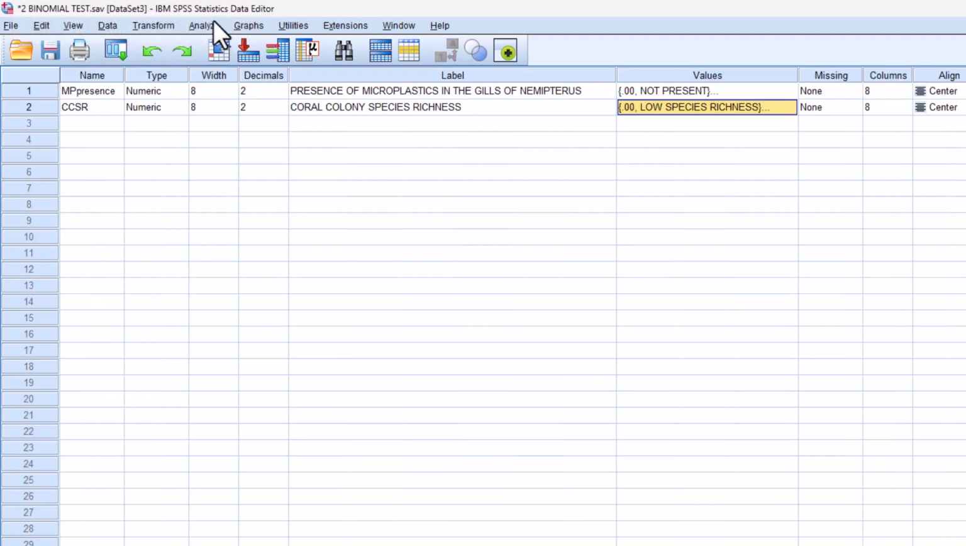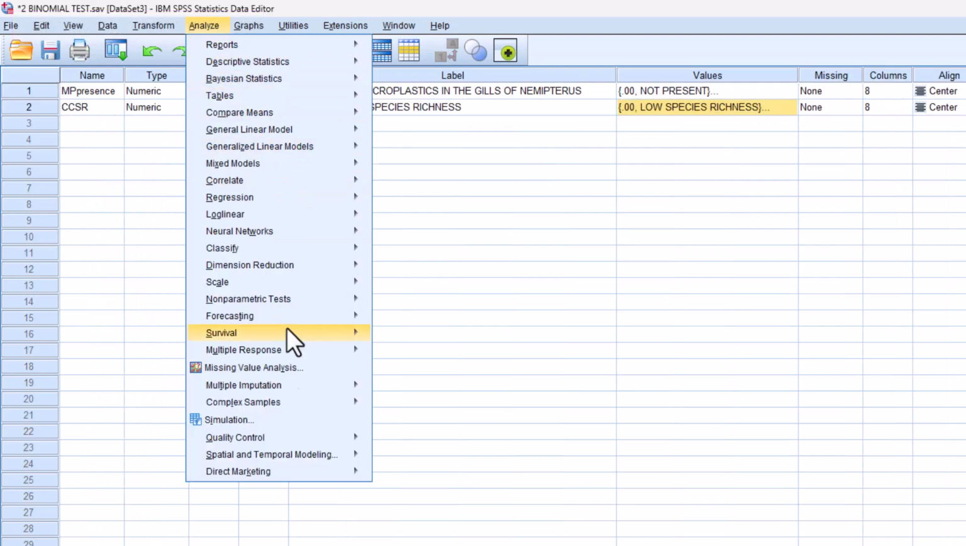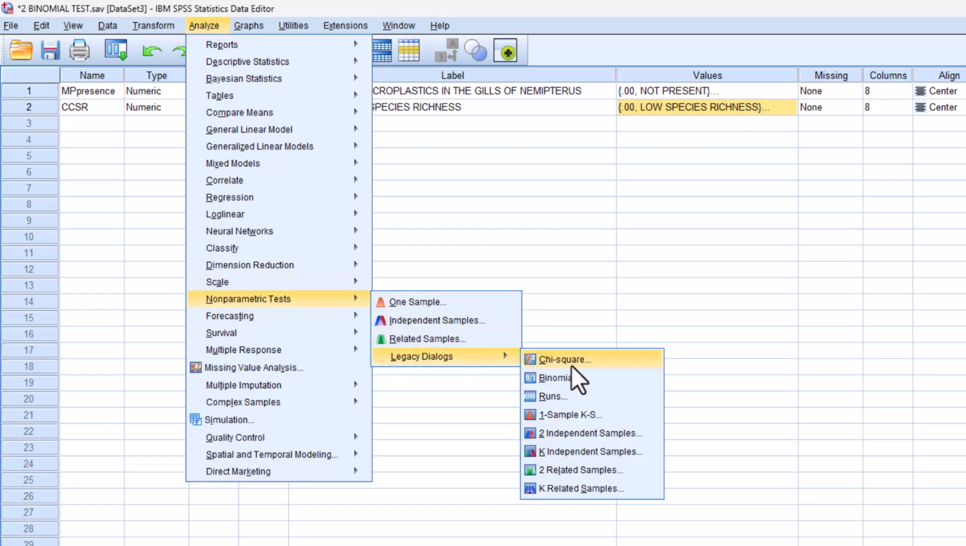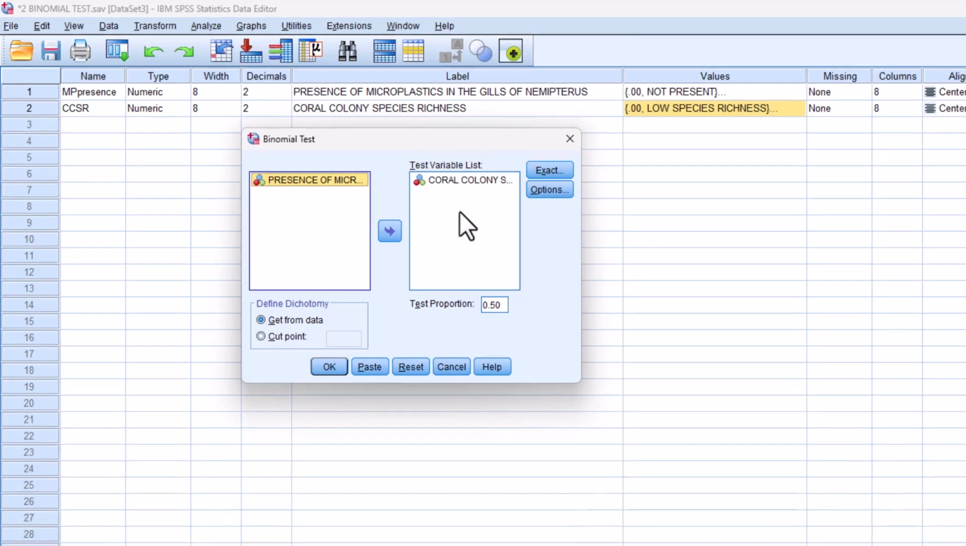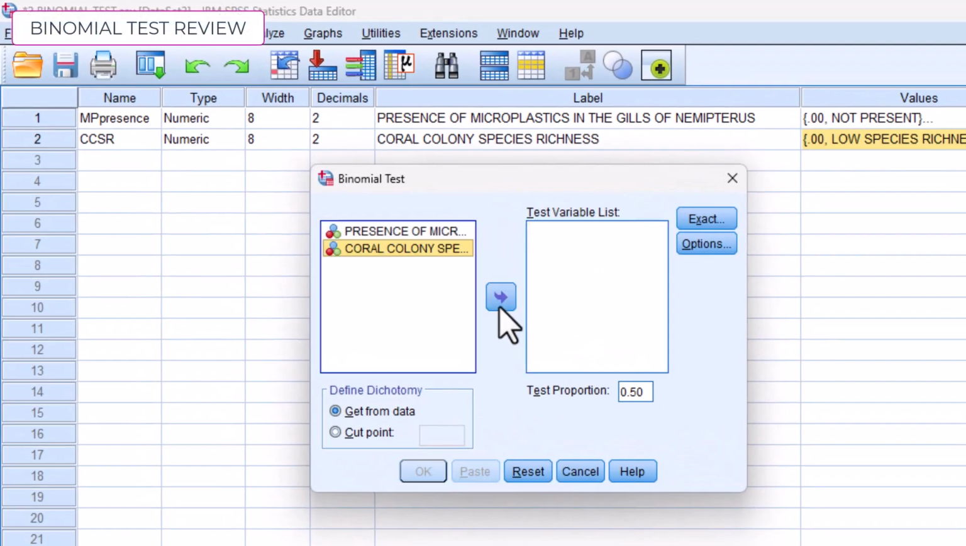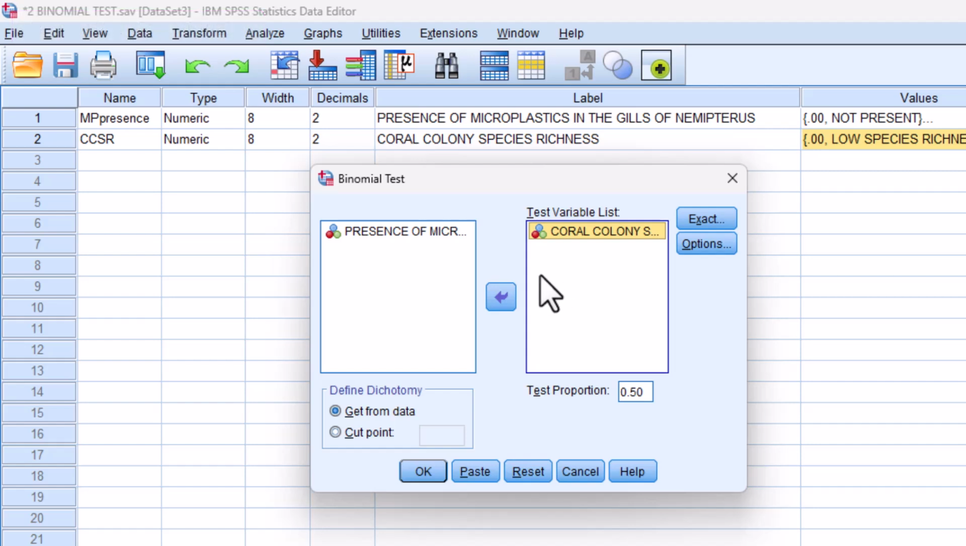Okay, analyze, non-parametric test, legacy dialogs, binomial test. And you need to transfer coral colony data to our test variable list. Now, our test proportion should be 50% or 0.5. Again, as I've said, yan yung ginawa nating reference point.